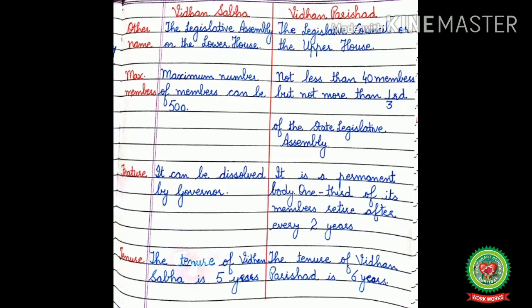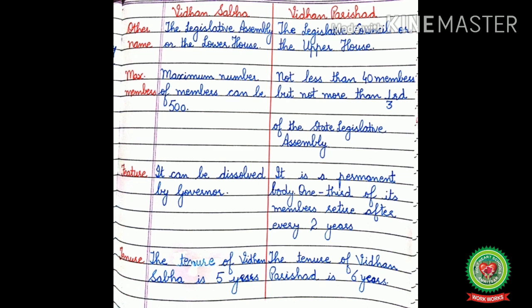Now, let us once recall all the important points related to Vidhan Sabha and Vidhan Parishad. The other name of Vidhan Sabha is the Legislative Assembly or the lower house, whereas the other name of Vidhan Parishad is the Legislative Council or the upper house. Maximum number of members in Vidhan Sabha can be 500, whereas in Vidhan Parishad, not less than 40 members but not more than one third of the state legislative assembly.